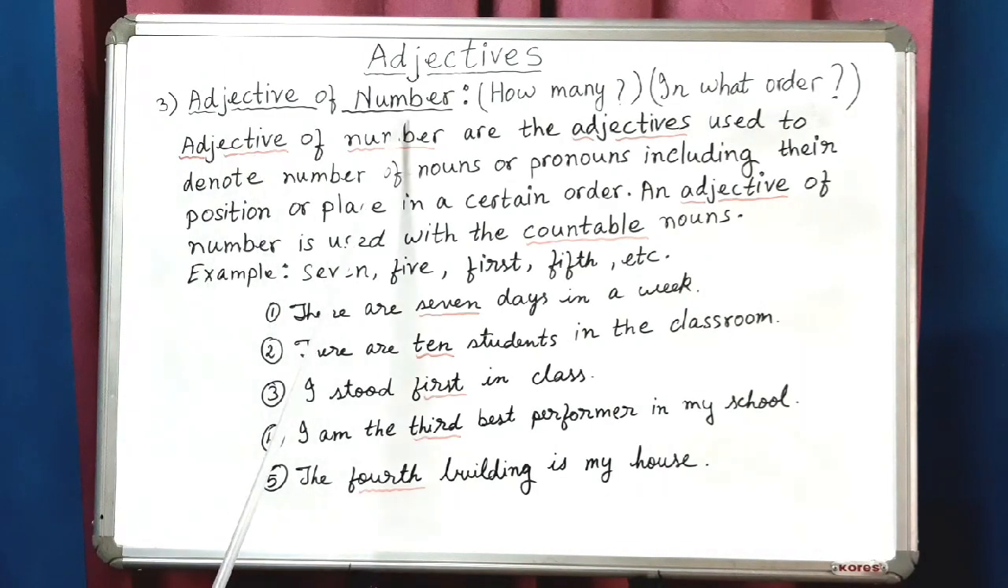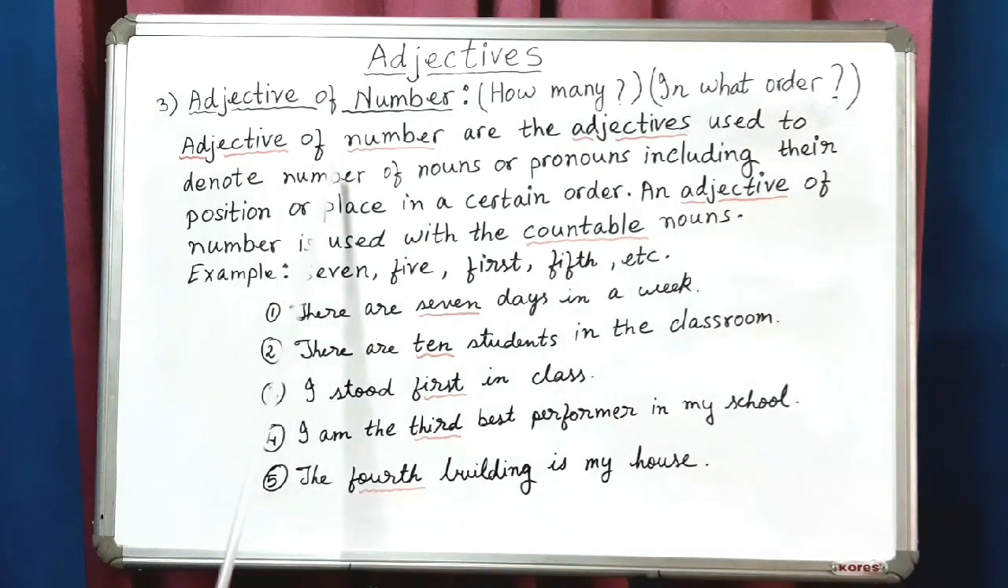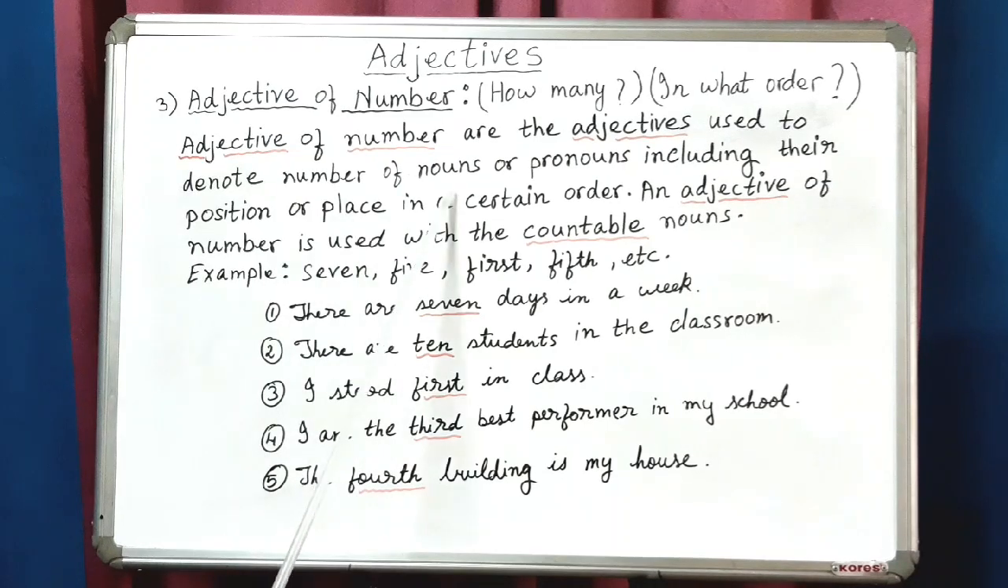Adjective of number. This adjective answers the question how many or in what order. Adjectives of number are the adjectives used to denote the number of nouns or pronouns, including their position or place in a certain order. An adjective of number is used with countable nouns. It's very easy. Adjective of quantity we use with uncountable nouns, and adjective of number we use with countable